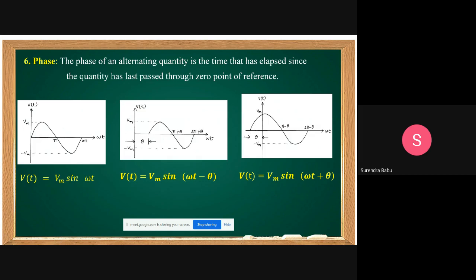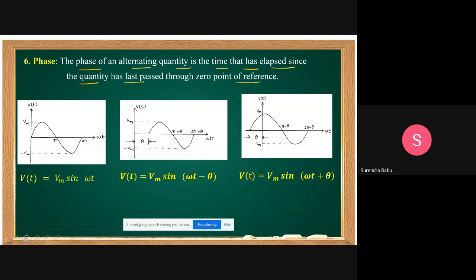Next. What is the phase of an alternating quantity? Very important in AC analysis. The phase of an alternating quantity is the time that has elapsed since the quantity has passed through the 0 point of reference. Our reference is the 0 point.